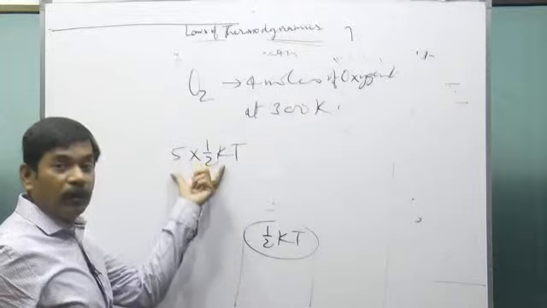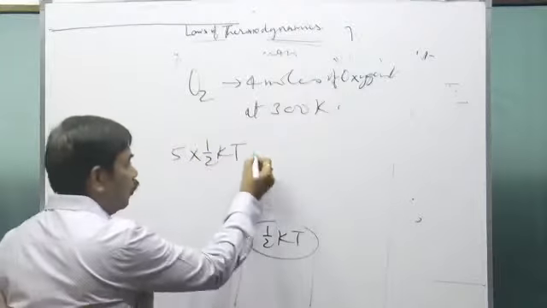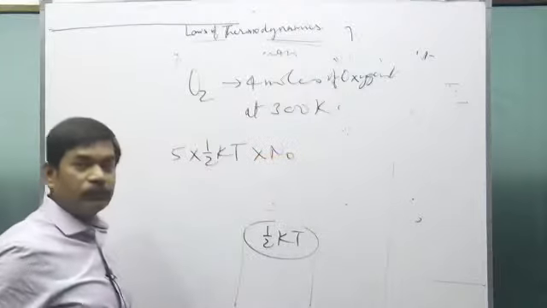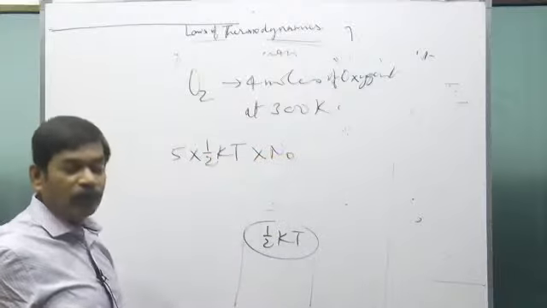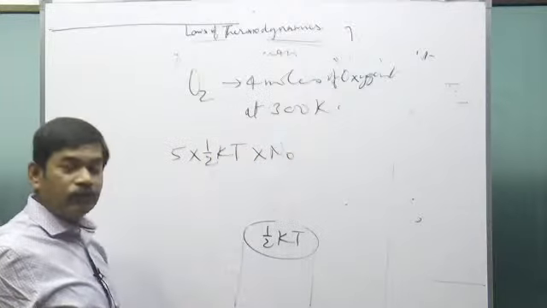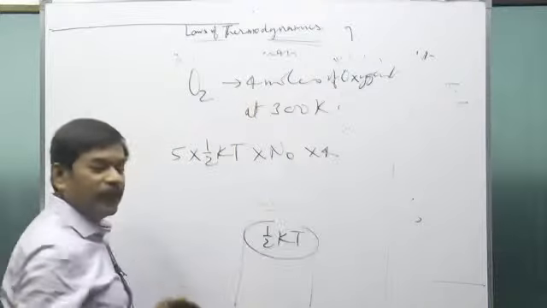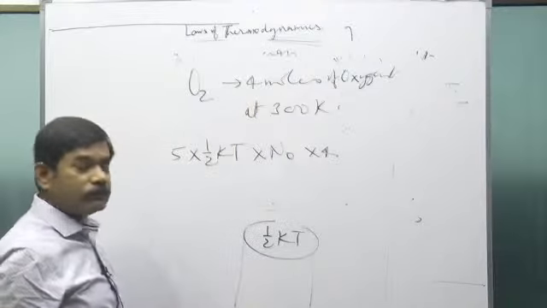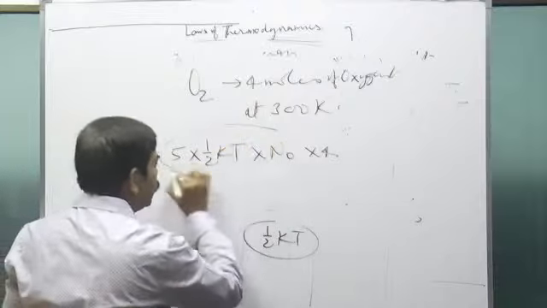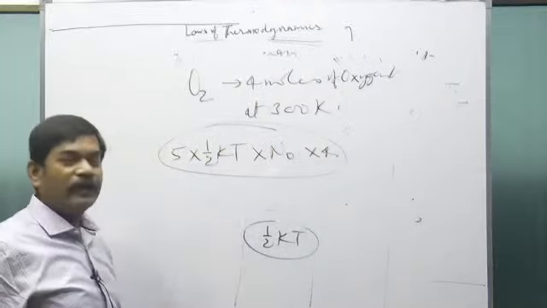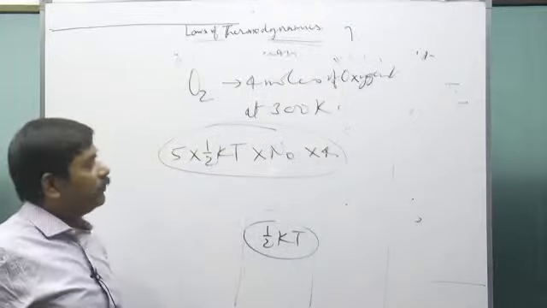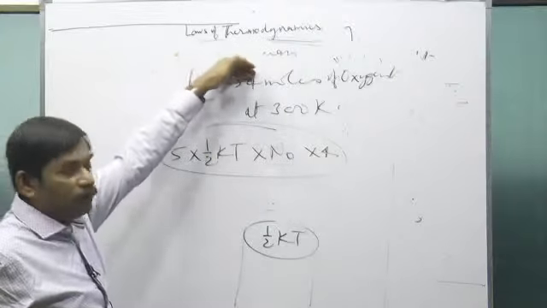So for 1 mole, it will be this much, because 1 mole consists of N naught molecules. And there are 4 moles, so into 4. Is that clear? This is the total internal energy of that sample of gas.